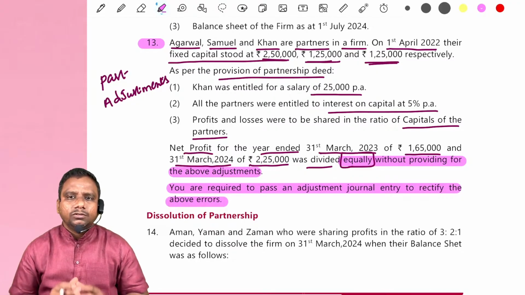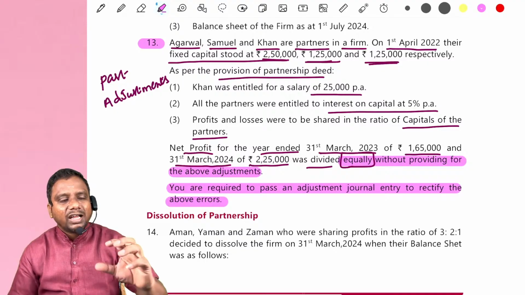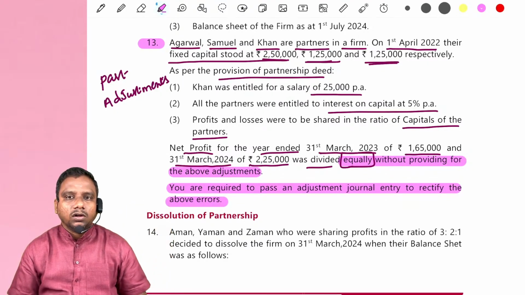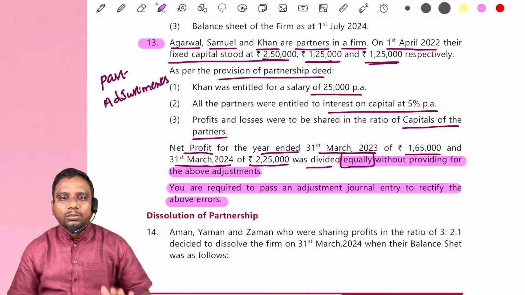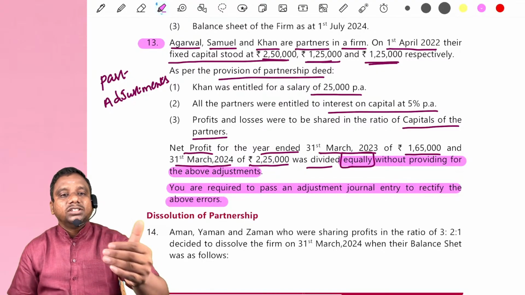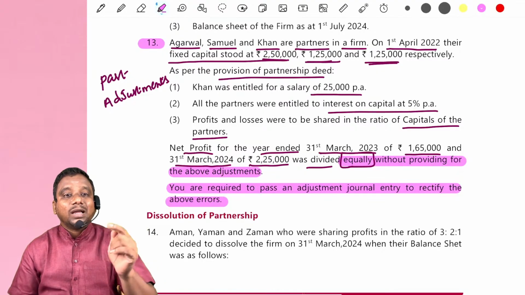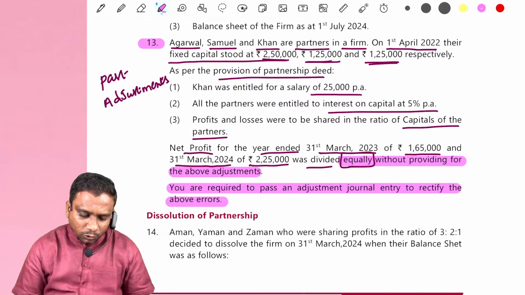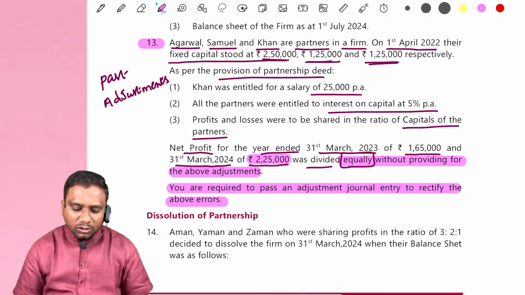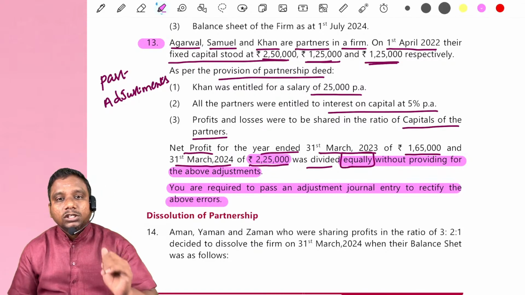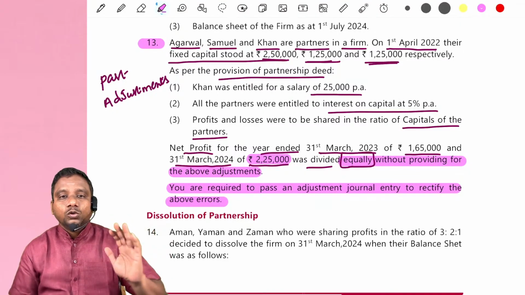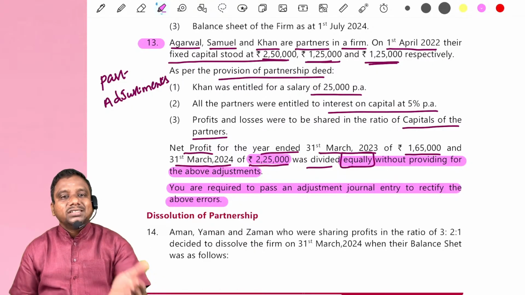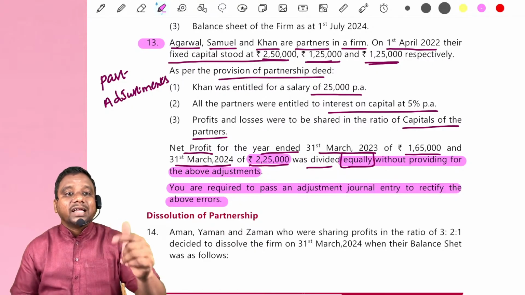How do we distribute? First, out of 1,65,000 we have to pay 25,000 rupees salary to Khan, and we have to deduct interest on capital, and the remaining amount we have to distribute among partners in their capital ratio. At the same time, 2024 profit, how much? 2,25,000. Out of this 2,25,000, first we have to pay salary to Khan. After that, we have to provide interest on capital, and the remaining profit is distributed among partners in their capital ratio.